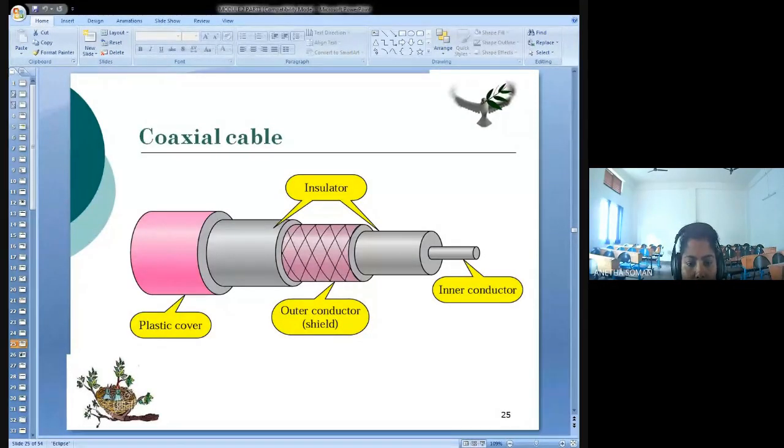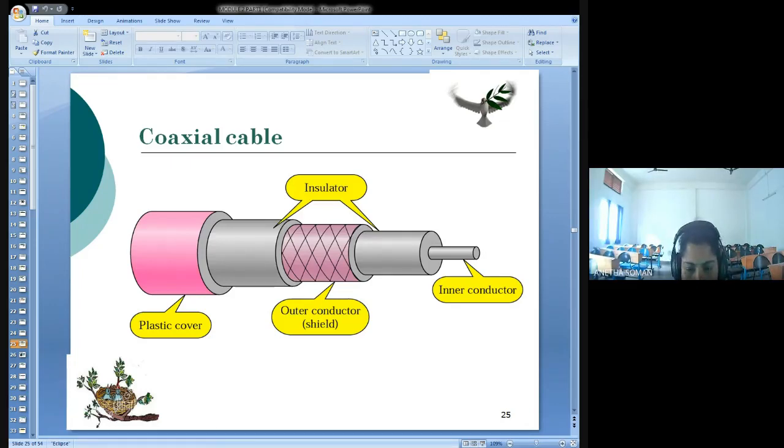So we were dealing with one of the guided media, that is called the twisted pair cable. And tomorrow you all have to answer one by one. I am assigning the questions for you. Register number 1 has to answer what are the responsibilities of physical layer, and 2 has to answer what are the different types of transmission media. Then 3, you have to answer the advantages, disadvantages, and applications of the twisted pair cable.